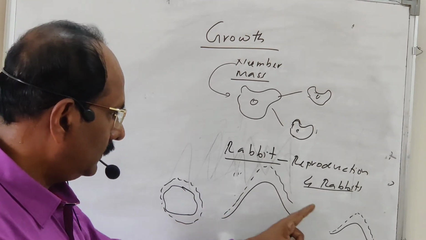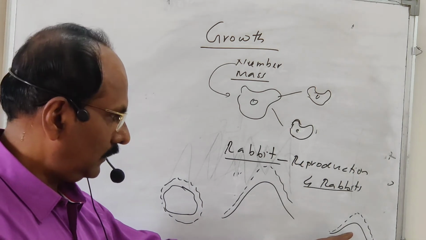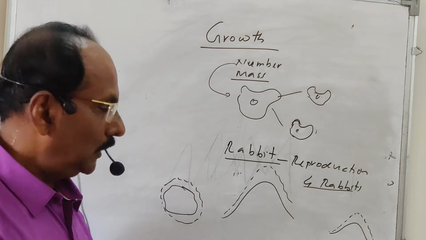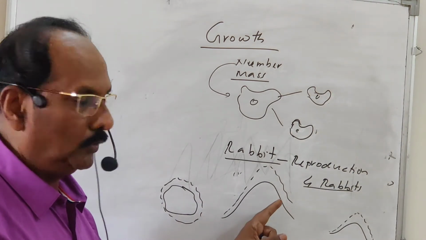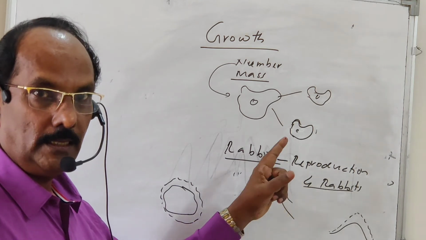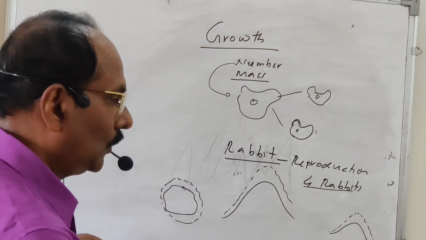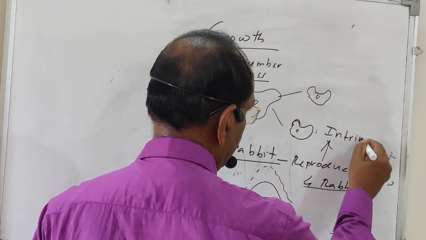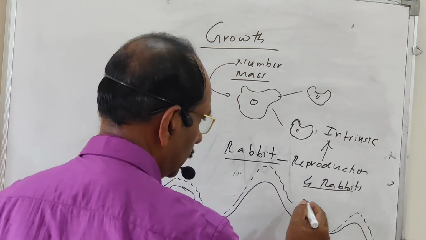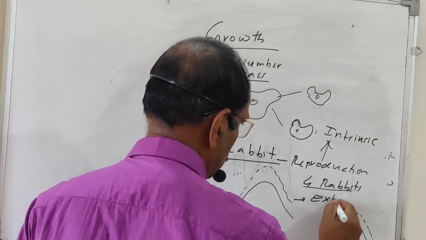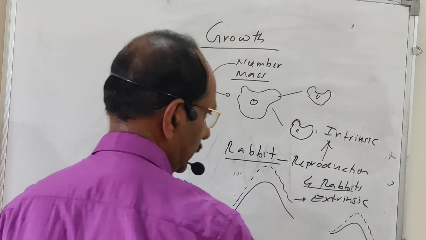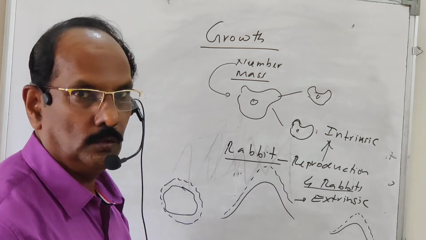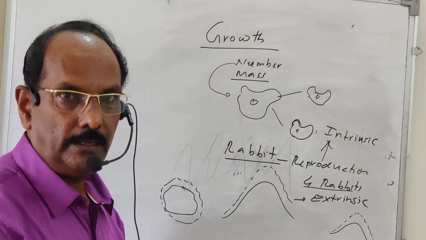So in the case of the mountain, sand hill and stone, the growth does not take place internally, it takes place externally. This type of growth is known as external growth, and the other type is known as internal growth. The internal growth is also known as intrinsic growth. And this growth is known as extrinsic growth. So non-living things show extrinsic growth, and living things show intrinsic growth. This is the difference between growth of living and non-living things.